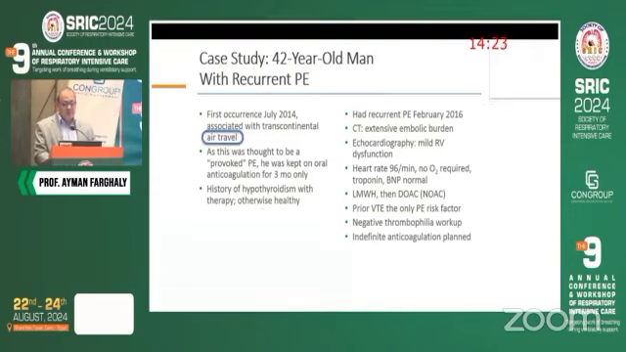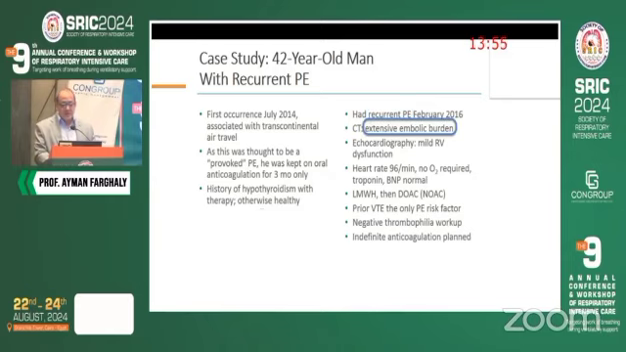It's a 42 years old man with recurrent PE. He has a history of long air travel. He developed pulmonary embolism, which was supposed to be provoked by the air travel. He has also a history of hypothyroidism. He has recurrent PE on February 2016. He was treated for 3 months and stopped treatment. After that, he has recurrence.